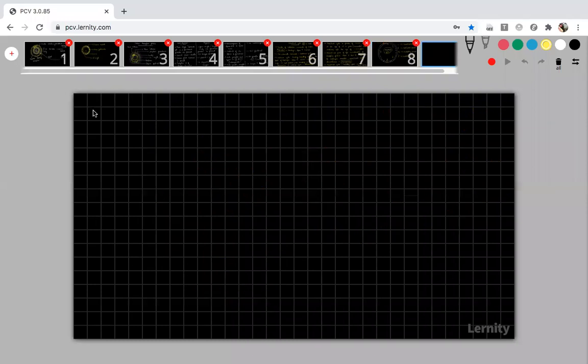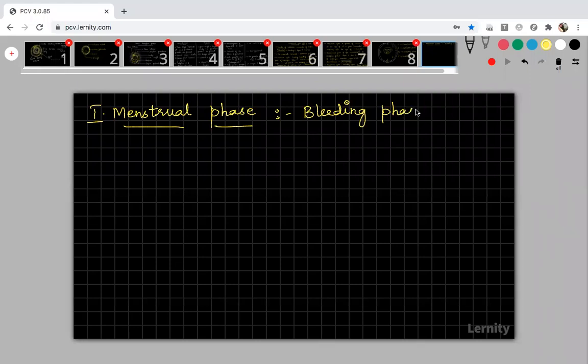Now we can start the first phase. Please note down, it is the menstrual phase. This menstrual phase is called the bleeding phase, also called menses.